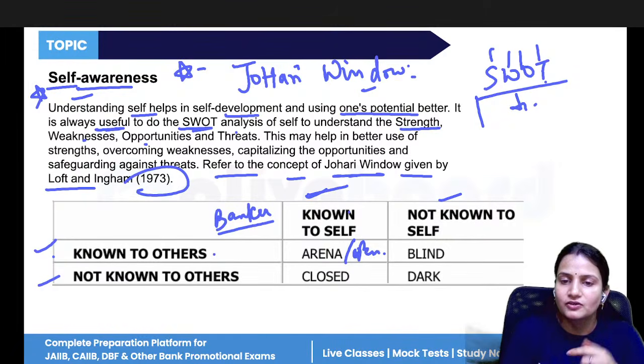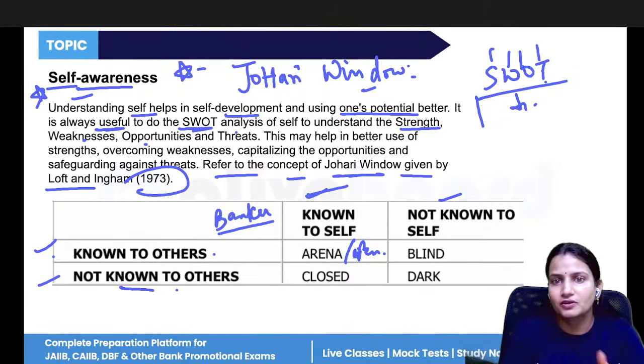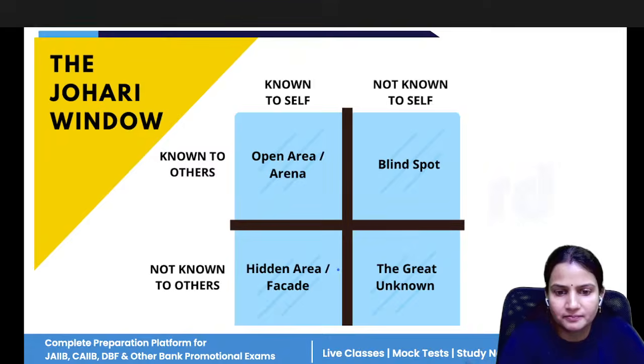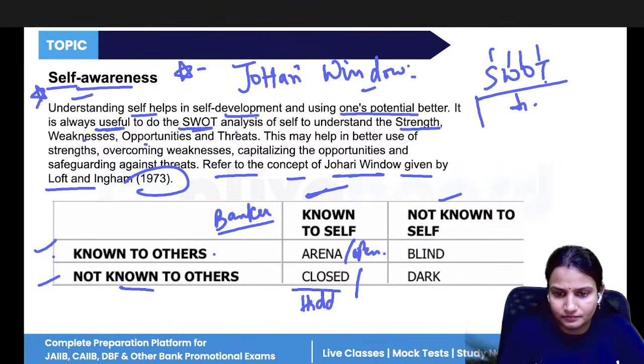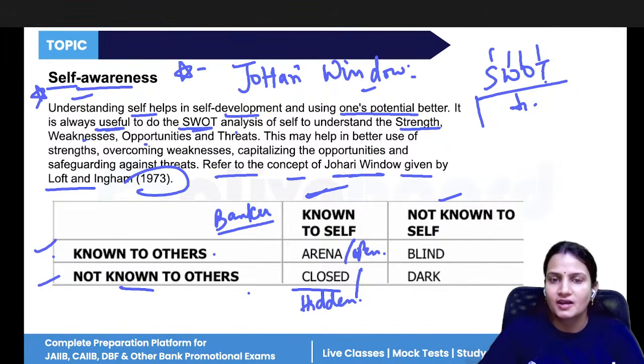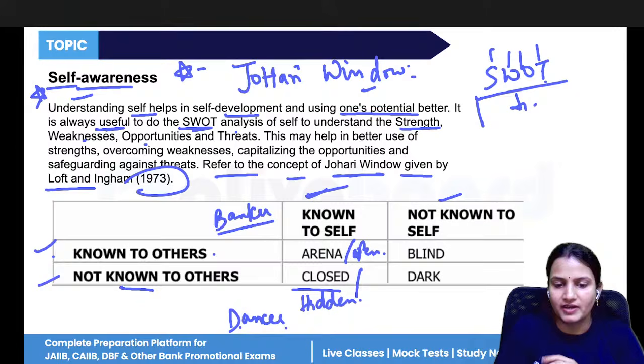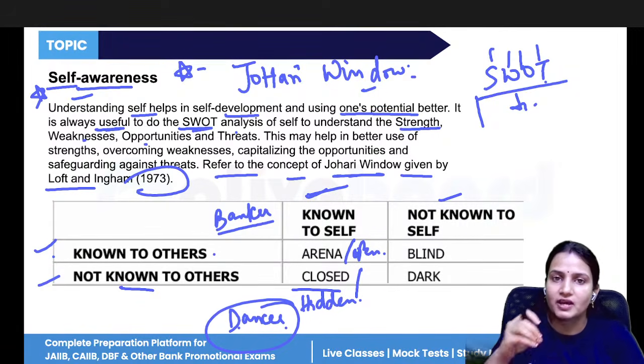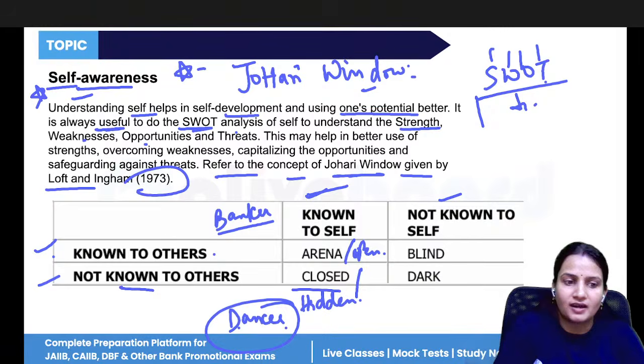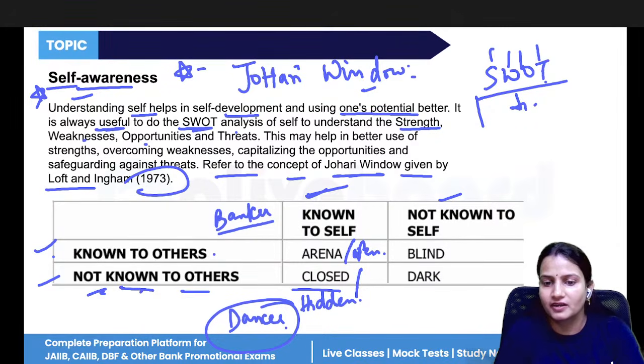Now, what is the thing that you know about yourself, but others don't know? That is closed, meaning you have kept it closed from them. It is also known as hidden. Suppose you are a good dancer, you dance well. This is the thing you know about yourself, that yes, I'm a good dancer, but you have kept this hidden from other people. That is why others don't know about it.